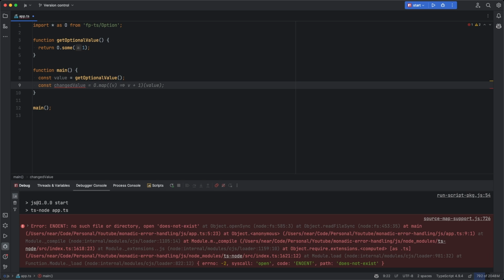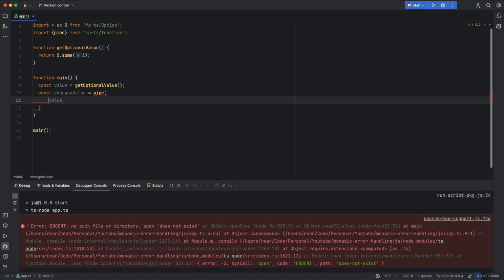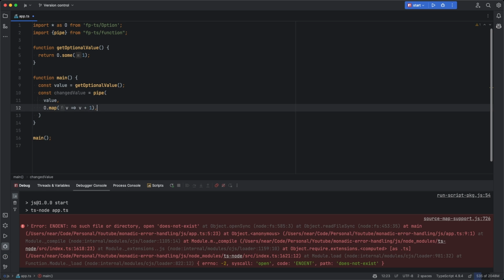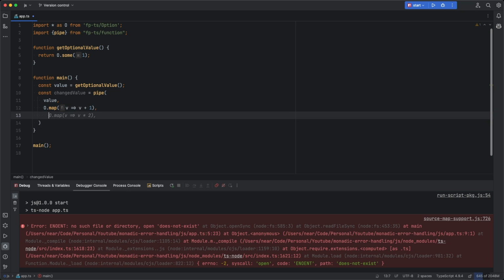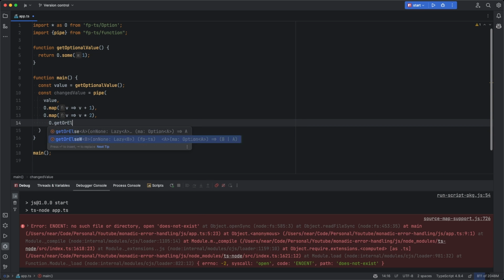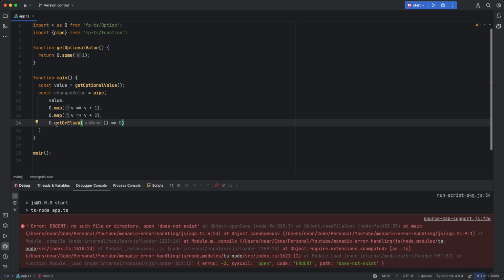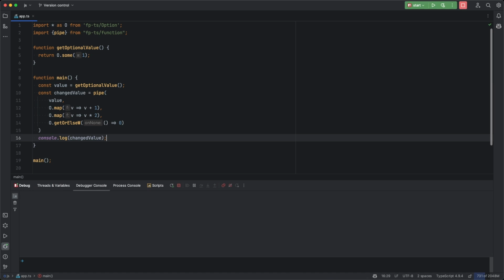What I'm going to do is just change the value by calling the pipe method. We plug in the initial value that we have. We now call the map method from the option type, just adding one, maybe multiplying by 2. And then eventually we want to get the final value. So what I'm going to do is I'm going to get the value that is inside, assuming there is one. Otherwise, we will just return a 0. And finally, we'll just write this to the console and run this.